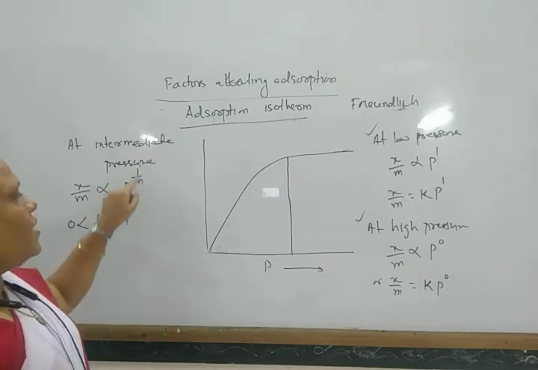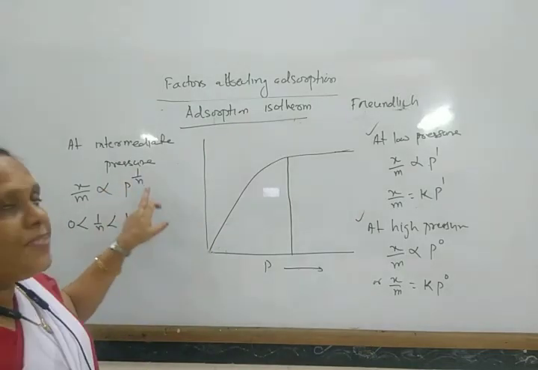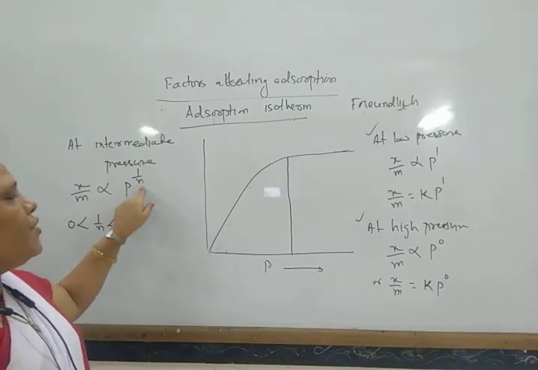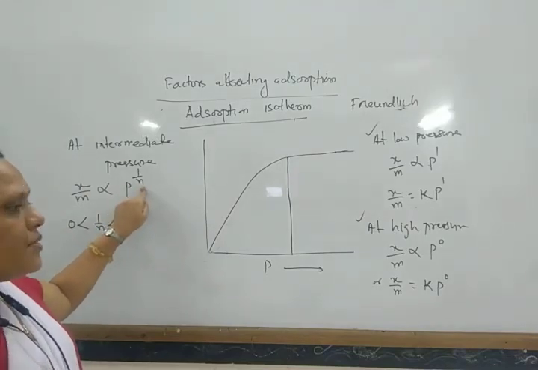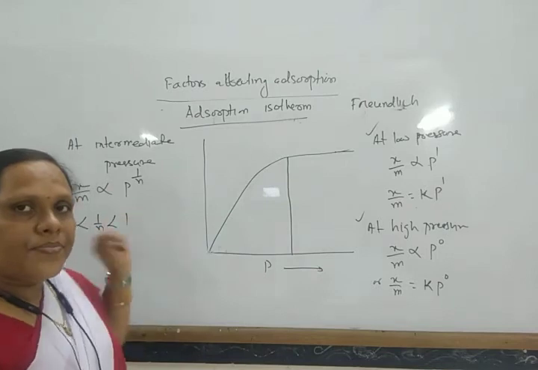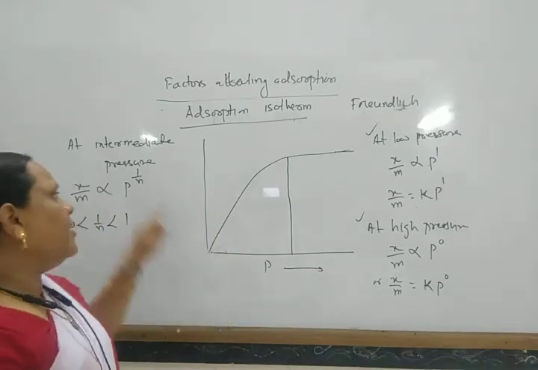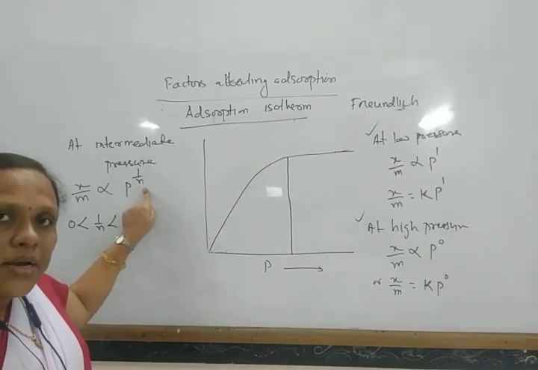When the pressure is low, 1 by n equals 1, and when pressure is high, 1 by n equals 0.